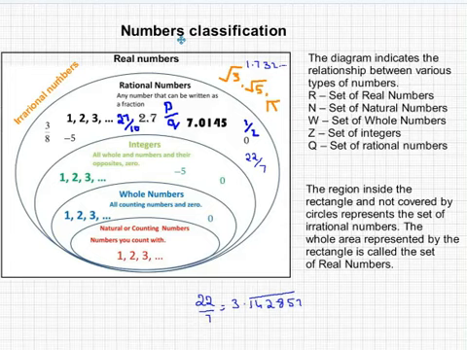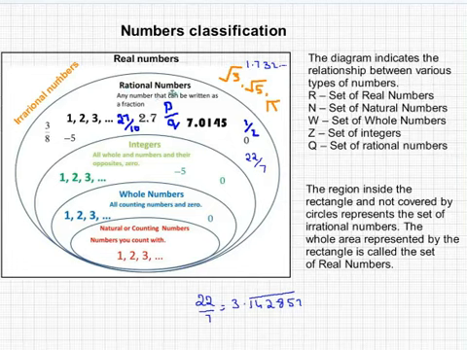In real numbers, you have rational and irrational numbers. Whatever you are seeing inside the circle is a rational number, and outside the circle, whatever you have is irrational numbers. So what is an irrational number? An irrational number is one which cannot be written as p by q, whereas a rational number can be written as p by q. Values like root 3, root 5 or pi are irrational. Root 3 is 1.732 and goes on, it doesn't repeat anywhere, neither does it terminate. So these kinds of numbers can never be written as p by q.